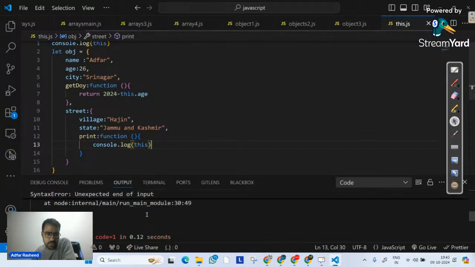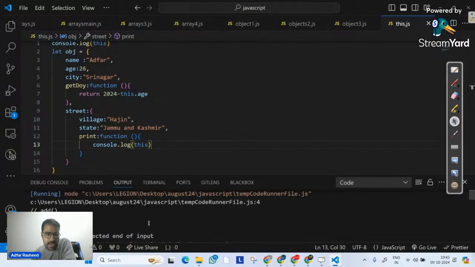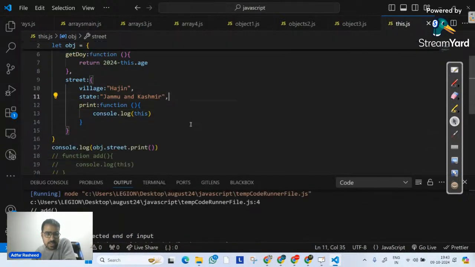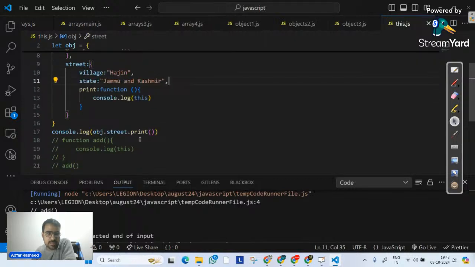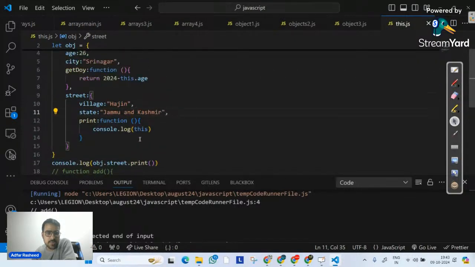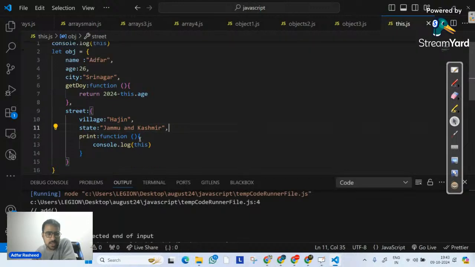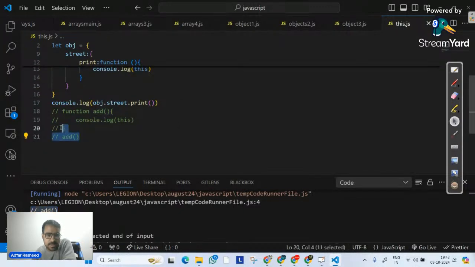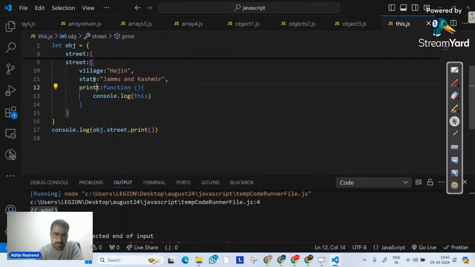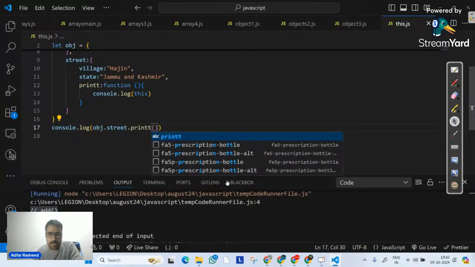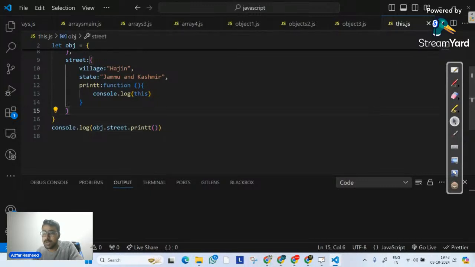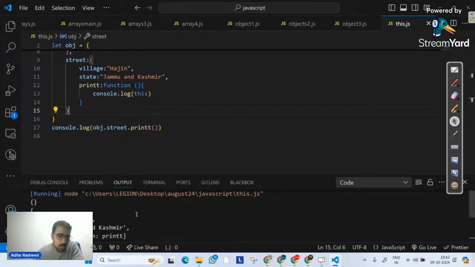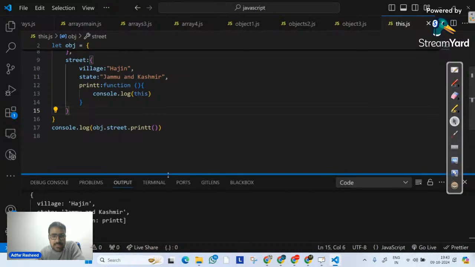If I execute this, it says unexpected end of input. What is the issue? It says there is an unexpected token. Let me try to remove this code, and also give it some other name. Maybe print is something that it might not recognize. Let me clear here and execute it. And now, perfect. Now you can clearly see the this keyword over there.